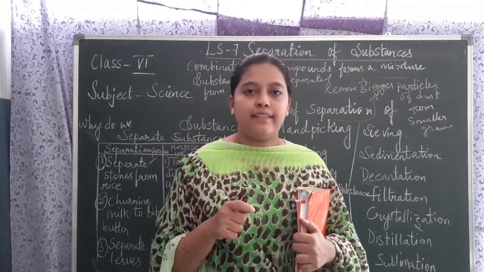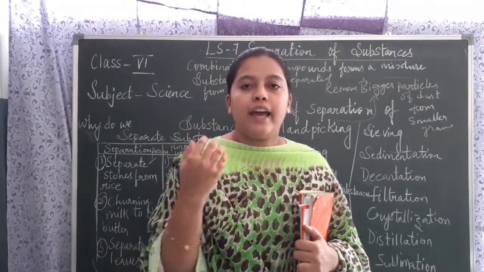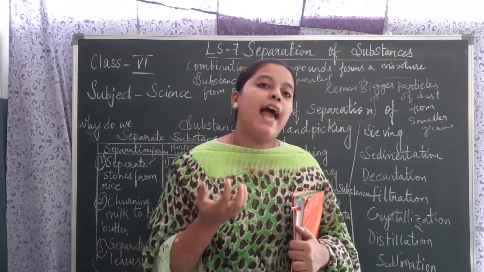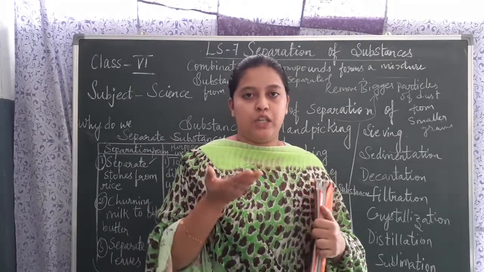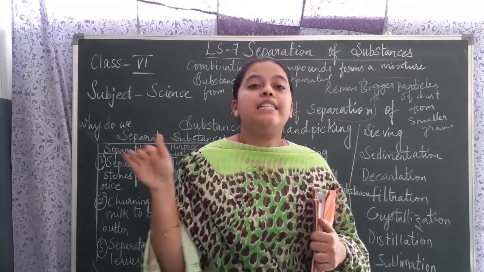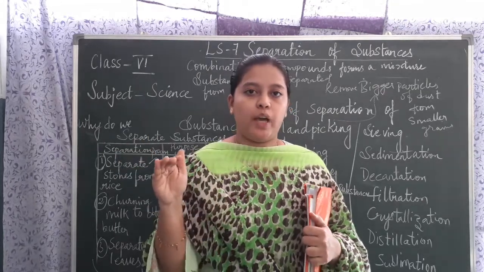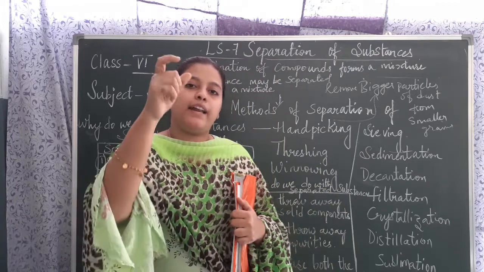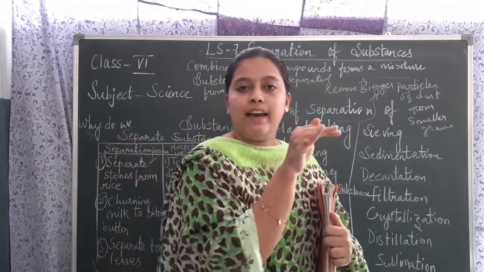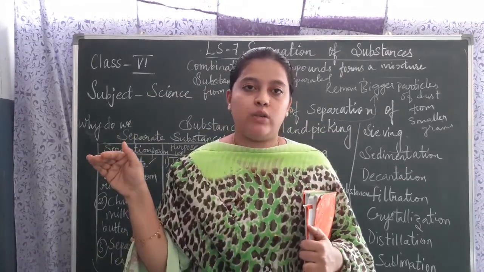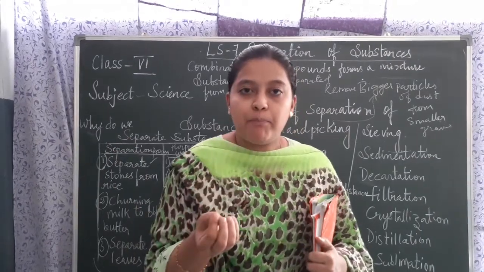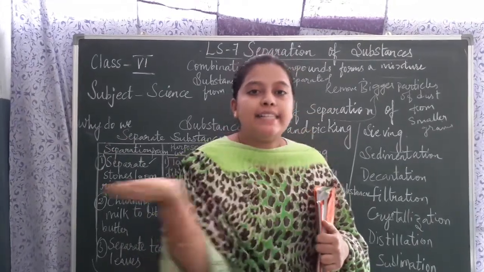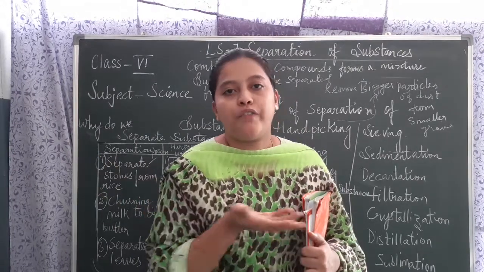Okay, you can add water and you can add some mud. What will happen, children? Whatever sand you are adding into the glass will settle down at the bottom. Okay, you can see the layers, the water layer and the sand layer. The sand layer will get settled down. That process is known as sedimentation. Whatever heavier impurities are there, they get settled down at the bottom of the water.